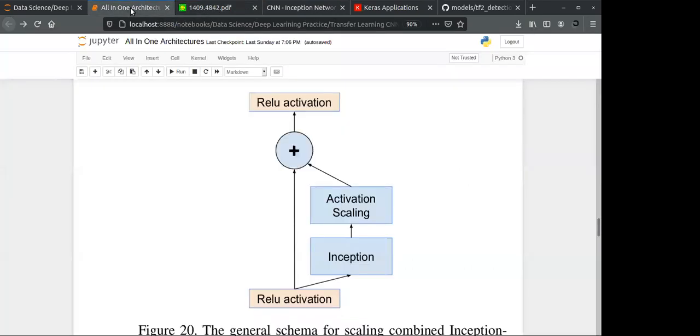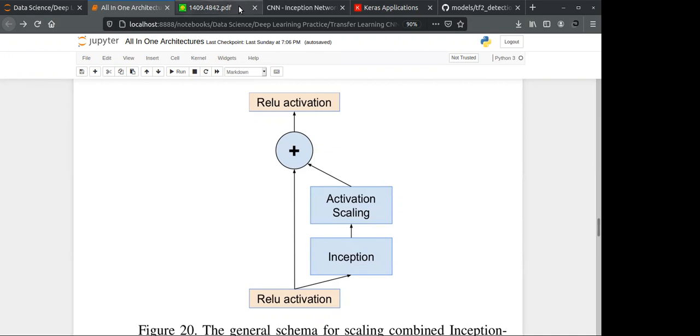You also have to remember some other types, like what is ResNet inception, and what is BN inception, which uses batch normalization.